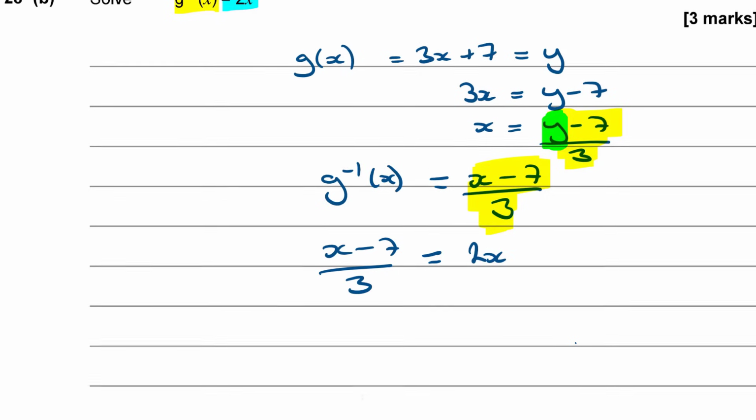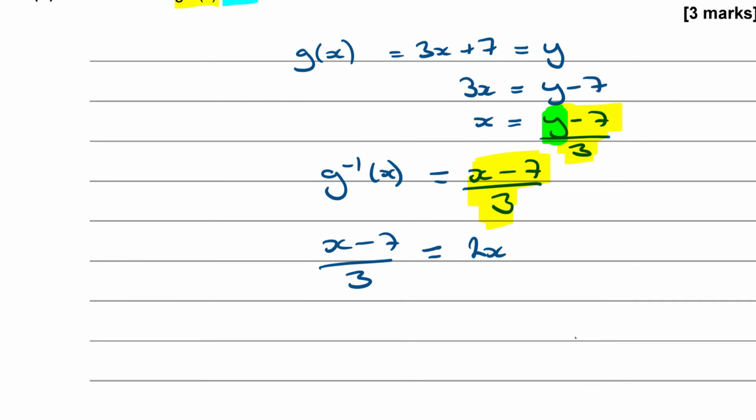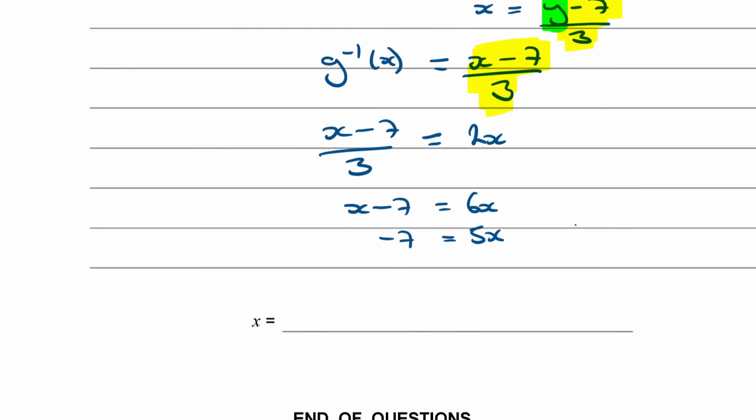Okay, now we just need to solve for x. So multiplying both sides by 3, I'm going to get x minus 7 is equal to 6x. Subtracting x from both sides, I'm going to get minus 7 is equal to 5x. So then x is going to be minus 7 divided by 5 then, isn't it?